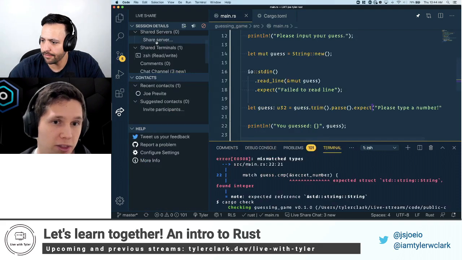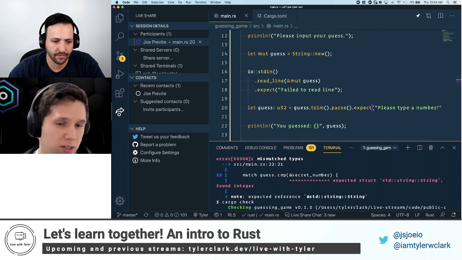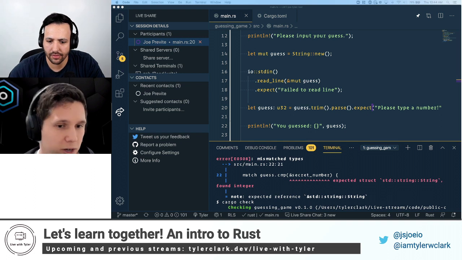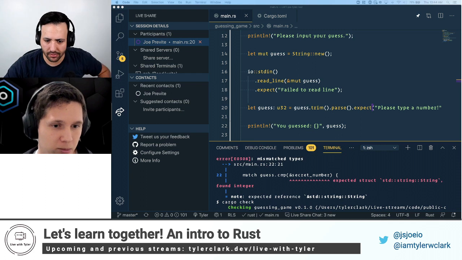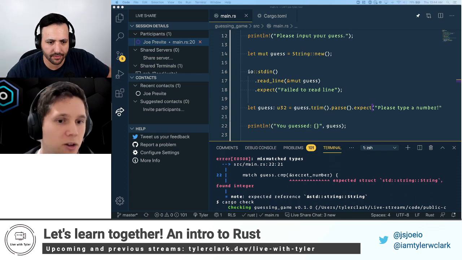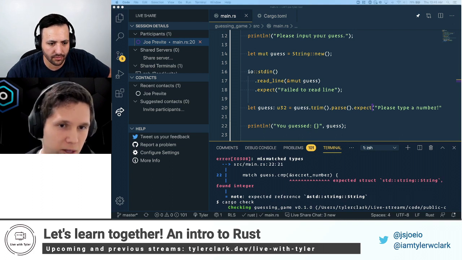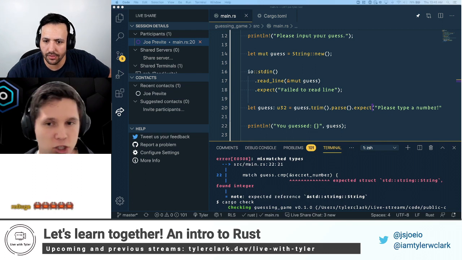Just so we can show that the error message is working, we're going to run it again. Notice how much faster it was because it's already been compiled, so it doesn't unnecessarily compile twice. Let's run. Secret number is 80. We're going to type in a string. I'm going to type in hello. Here, the thread panics. We get the message, please type a number. Not the most user-friendly, so we're going to fix that up later. But you get the point that the message from our expect call is shown to the user.